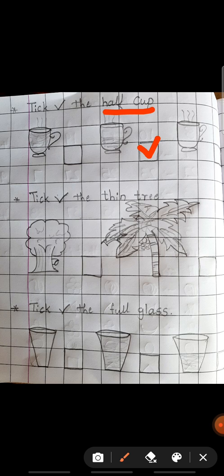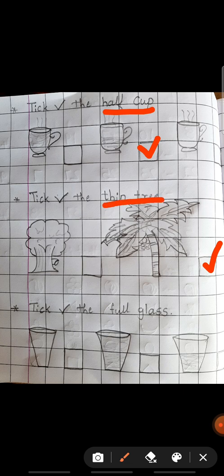Yes. Okay. Next, take the thin tree. In this picture, two pictures are there. One is a tree and one is a coconut tree. Which one is the thin tree? Coconut tree is the thin one. So here we have to tick.